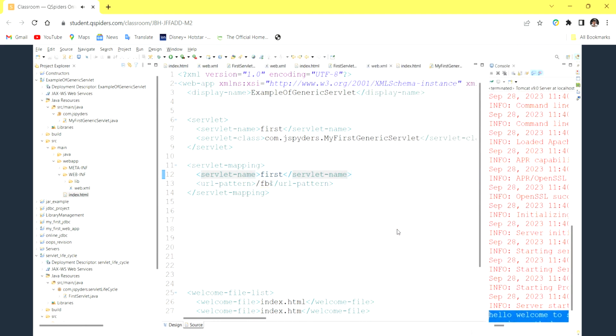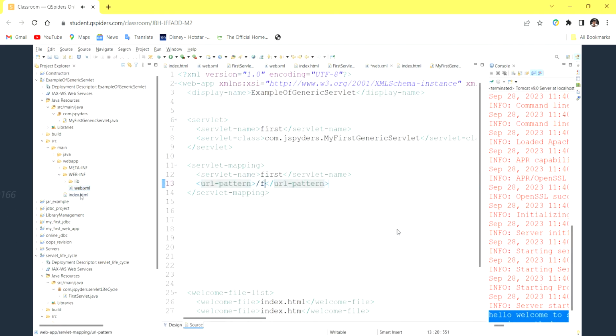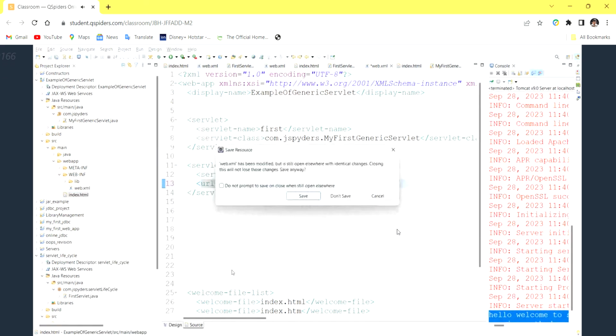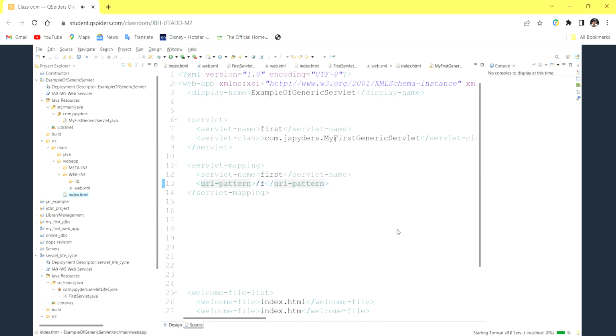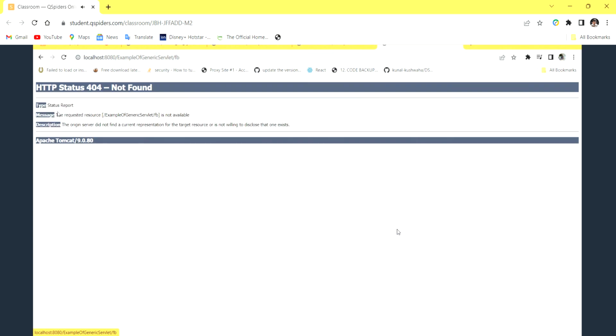Now, if you are getting a 404 exception, let me show that exception also. Instead of FB, I'll give F only. So here I'm giving FB, here F. When you run this code, it is case sensitive: if it is small here, it must be small there also. If it is capital, capital only. Now see, click here, you will get 404 not found.